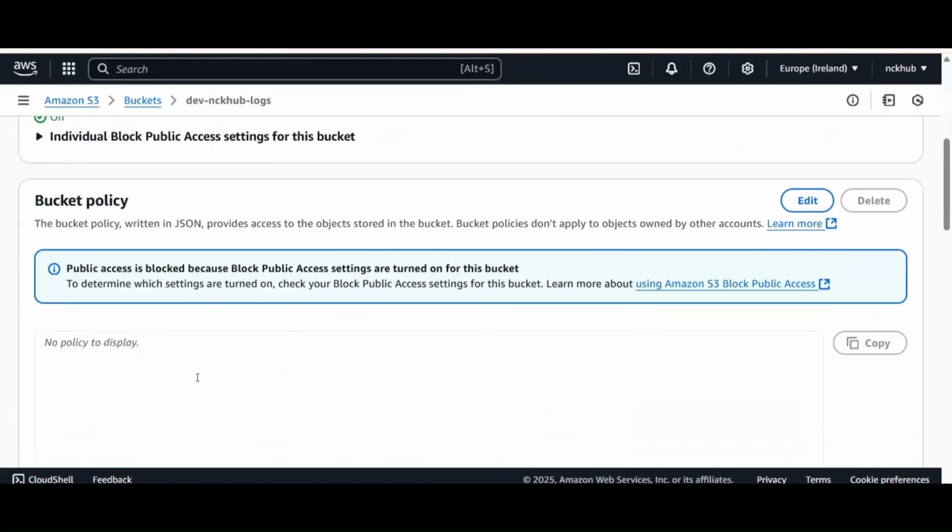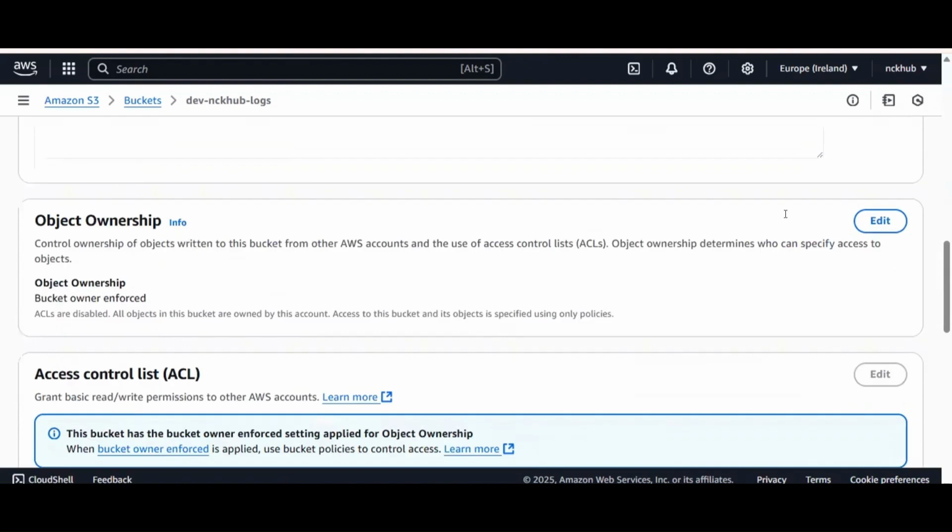If you can see, currently the bucket policy is empty. If we want to make it available only at the project level, or for the application or customer you are working with, so that only that customer needs access, you have to create and manage this in a highly secured way, managing the bucket policies with proper IAM policies and roles. Here we will be creating IAM roles, deciding which user needs access, and which user can be allowed from the same AWS account or a different AWS account also. We can manage the bucket policies in this block of bucket policies.